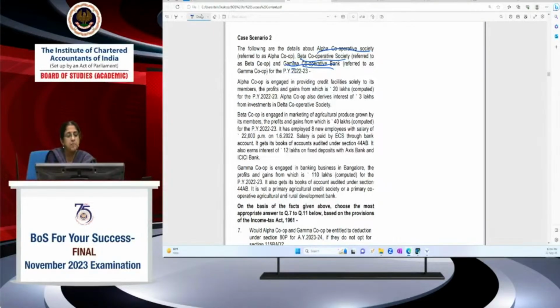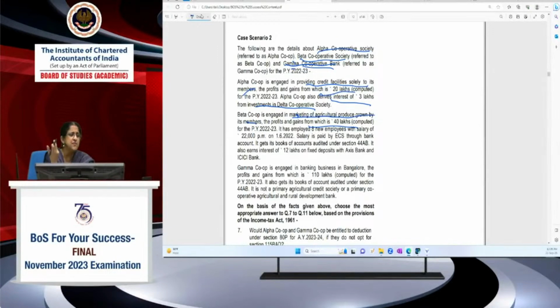Alpha Cooperative is engaged in providing credit facilities solely to its members, the profits and gains from which is 20 lakhs. It also derives interest of 3 lakhs from investments in another cooperative society. So these 2 are the activities. Beta Cooperative is engaged in marketing of agricultural produce grown by the members, profits and gains from which is 40 lakhs, computed. The figures are given computed, so you need not go into computing the income figure. It has employed 8 new employees with a salary of 22,000 per month on 1/6/2022. Salary is paid by ECS through bank account. It gets the books of accounts audited under 44AB.